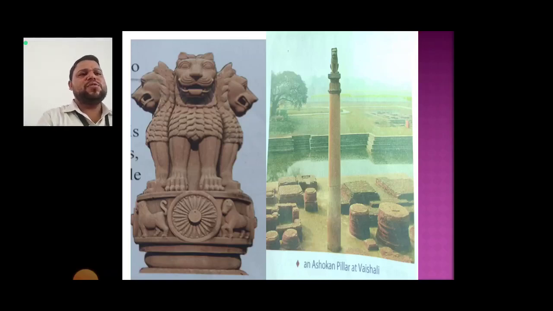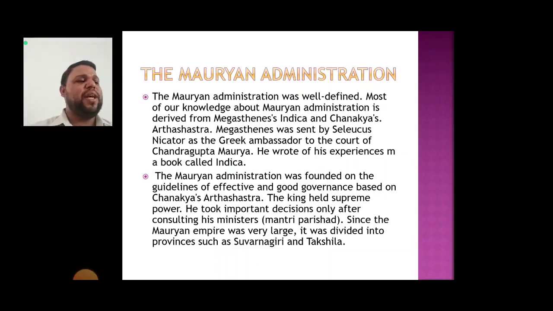Ashoka was the first ruler to communicate with his subjects through edicts to spread his ideas. The meaning of edict is royal orders, and Ashoka inscribed his messages on stone pillars, caves, boulders and rocks so that the people could read them. These edicts were widely spread throughout his empire and conveyed Ashoka's ideas on administration, religion, and the behavior of people towards one another and their elders. Now next is the Mauryan administration.